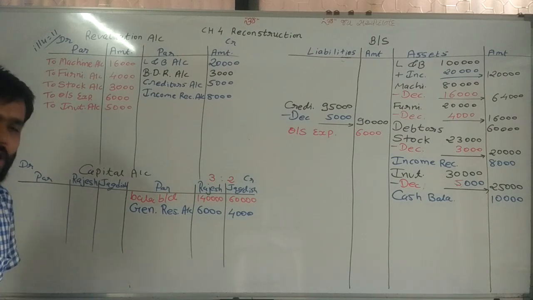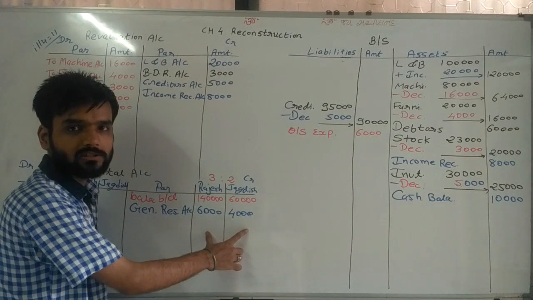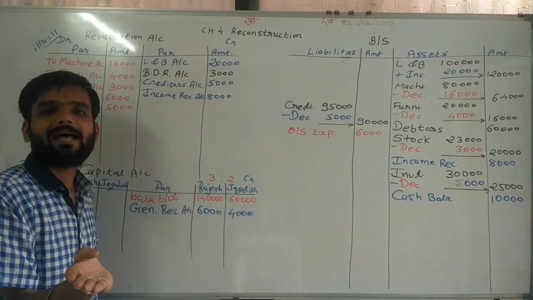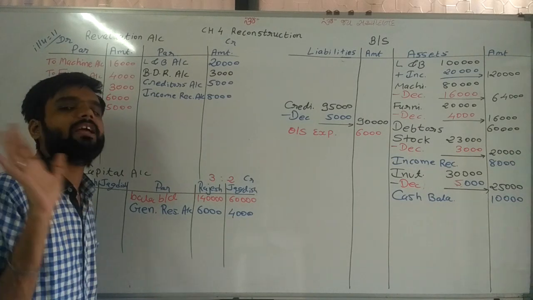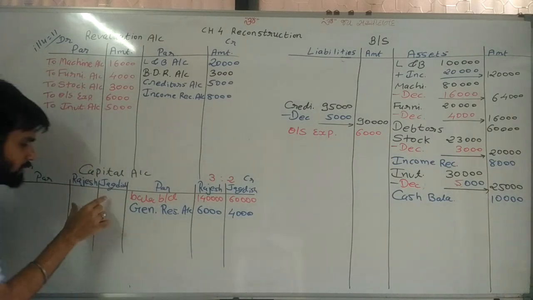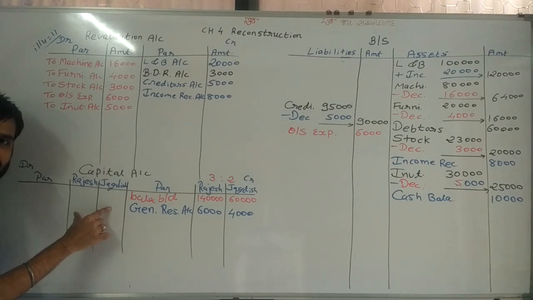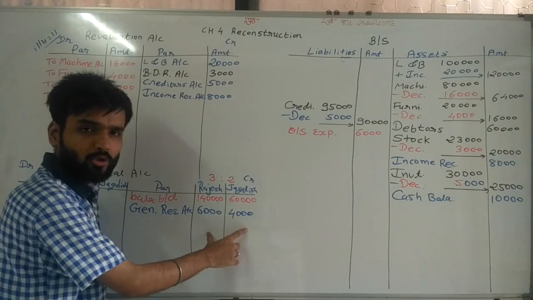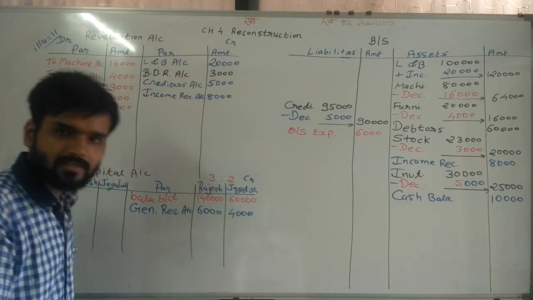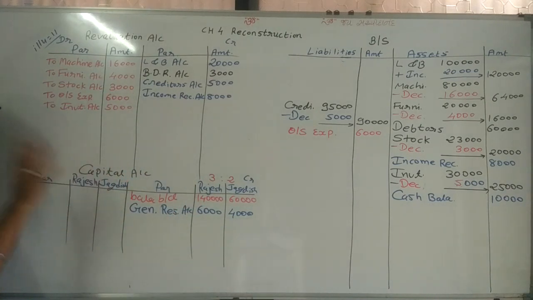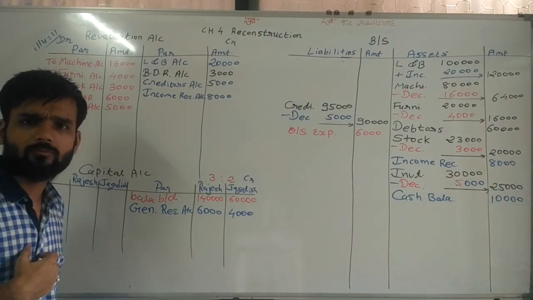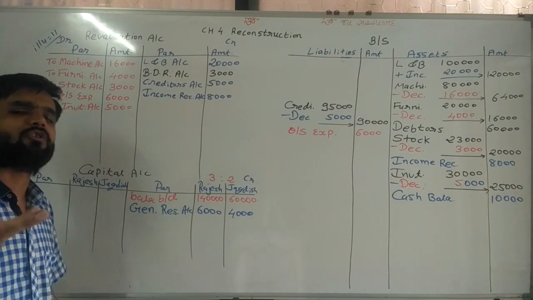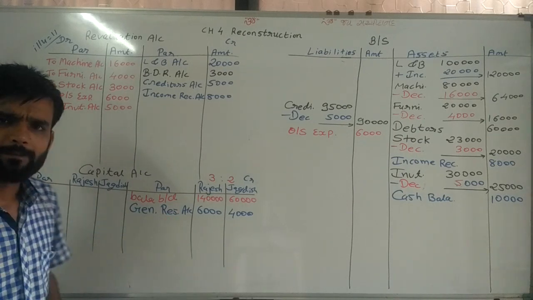It means it's a profit and profit is distributed among partners. If it is given asset side, then it's a fake asset and distributed debit side. We can say in short, liability side given, then distribute credit side. Asset side given, then distribute debit side to the capital account, because it is P&L account balance. And P&L account means profit or loss, which is distributed among the partners.